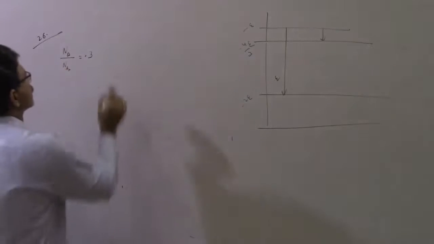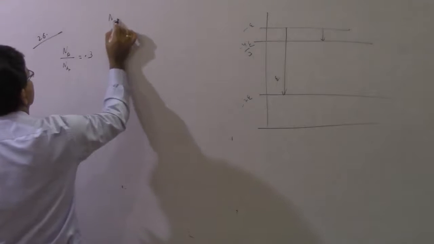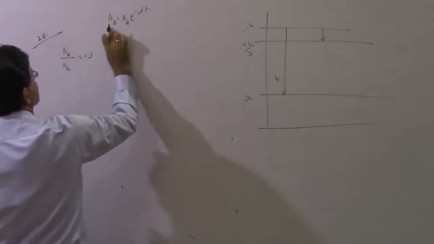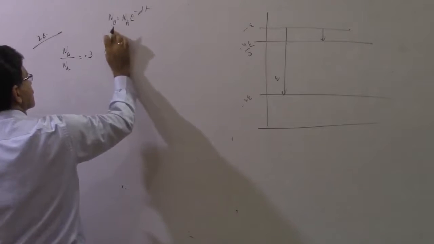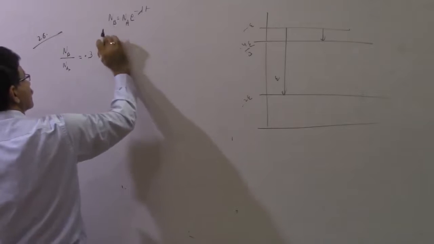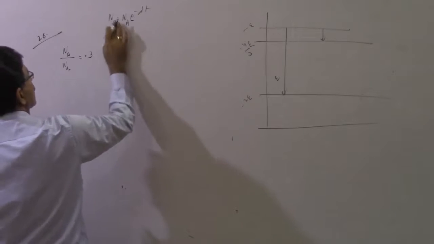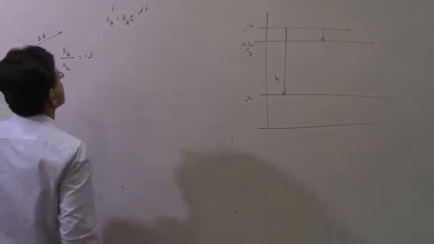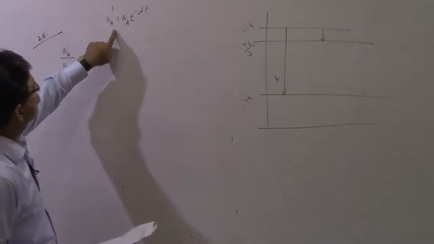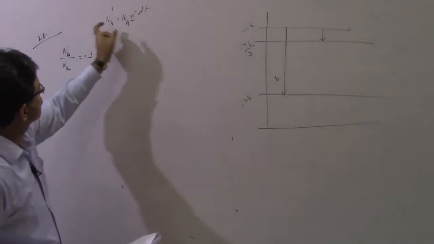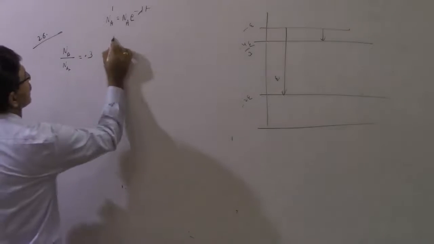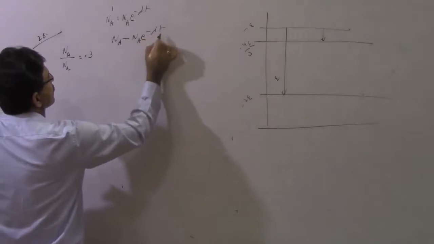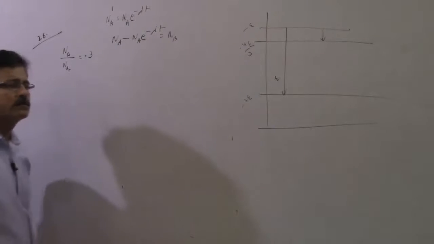So we know that NA e to the power minus lambda T is the number of A that is left over. That is NA prime, the leftover quantity after time T. So NA minus NA e to the power minus lambda T will be equal to NB.